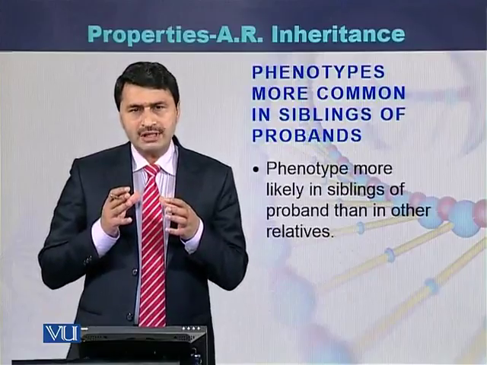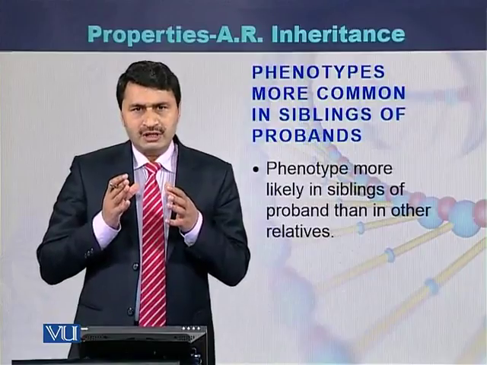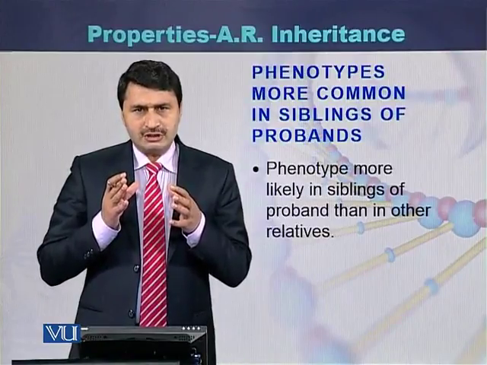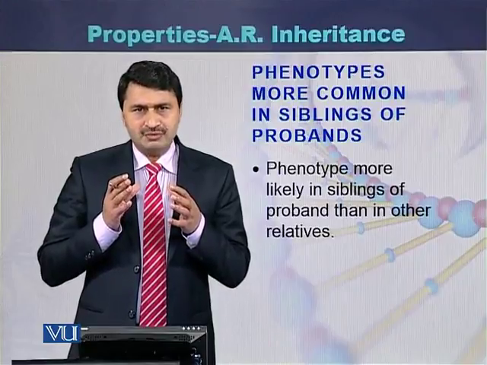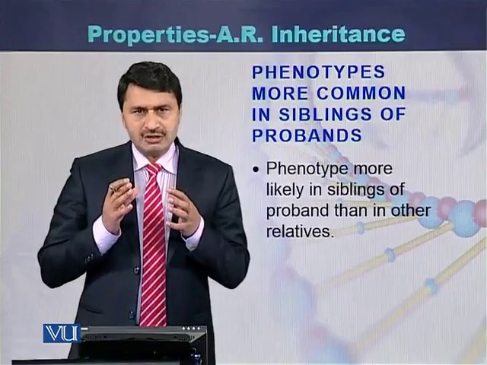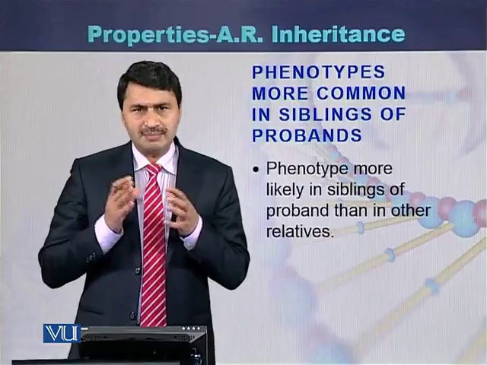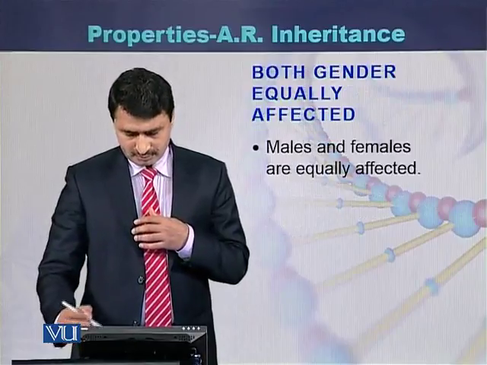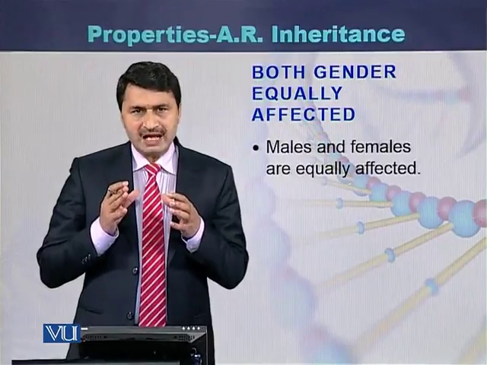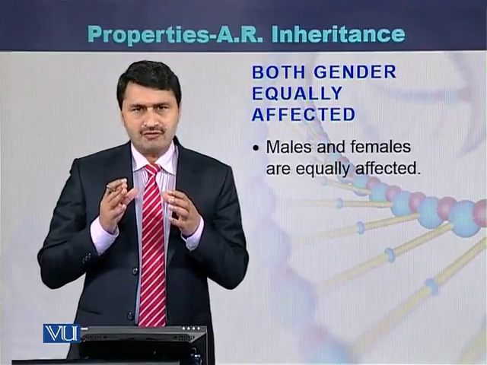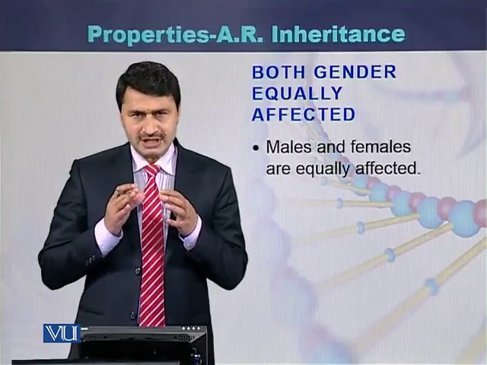Phenotypes are more common in the siblings as compared to relatives. If there is a cross between two individuals who are cousins and are carriers of a disease, there will be more children affected as compared to other relatives of the parents. These diseases are equally prevalent in both genders, in males and in females.